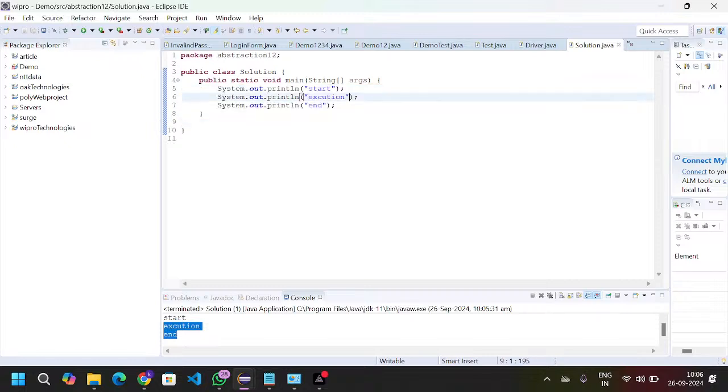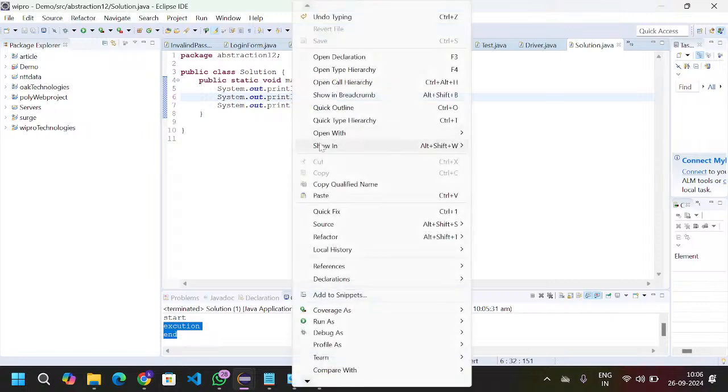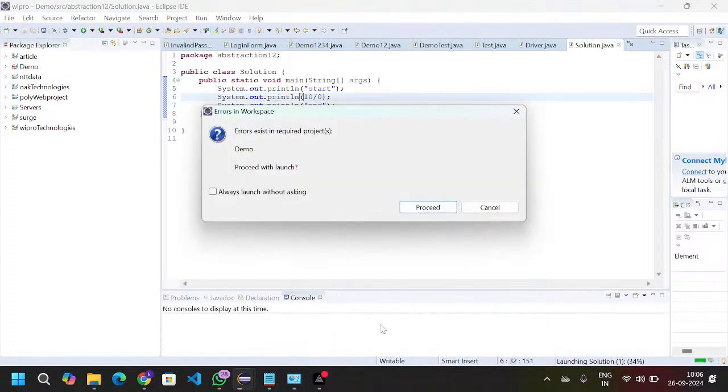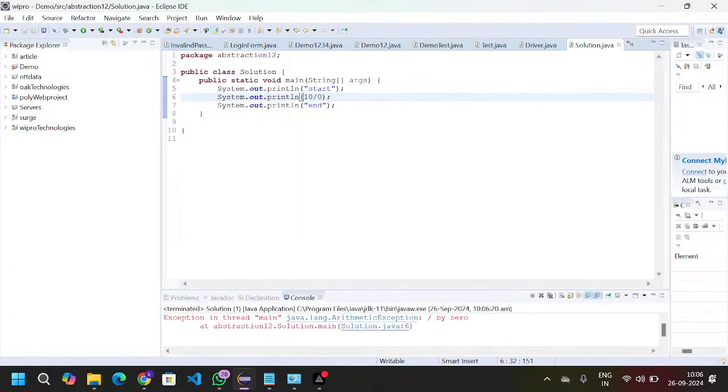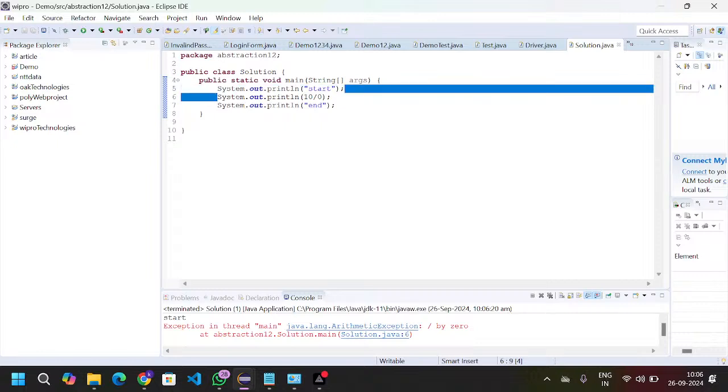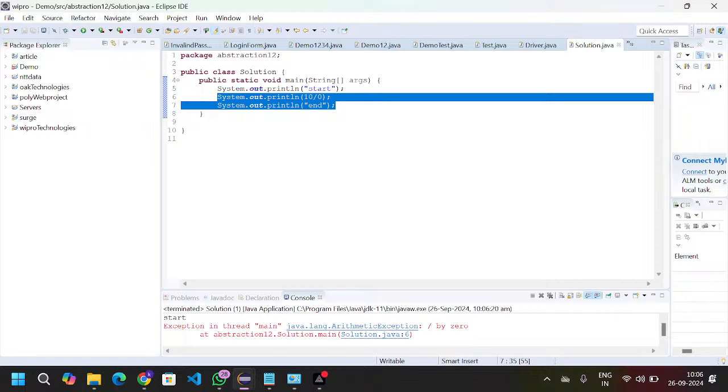Sometimes what will happen, now here I will take some number, 10 divided by 0, and if I run this file, if you observe here, only the first line got executed. From the second line onwards, the remaining statements are terminated.